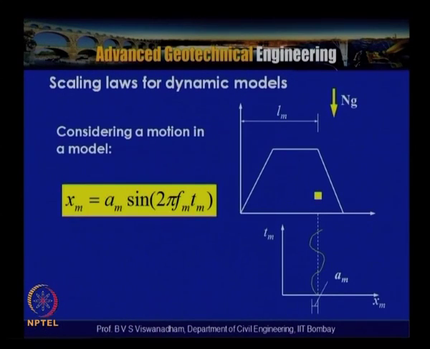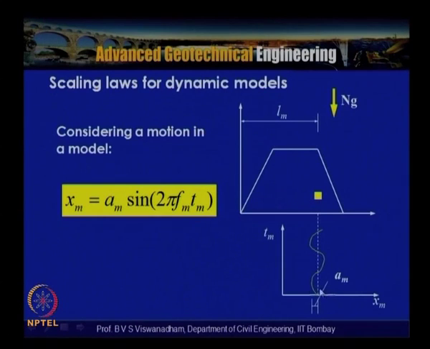Now consider the similar embankment model with the same configuration, but reduced by 1 by n times, Lm is equal to Lp by n, wherein we consider an element subjected to this motion with time tm, and xm is the amplitude measured in this direction.